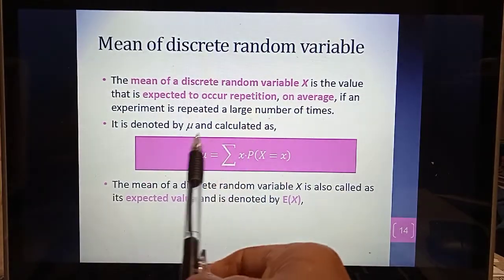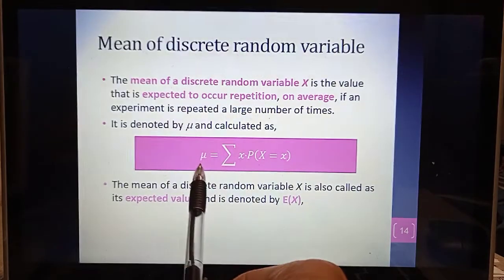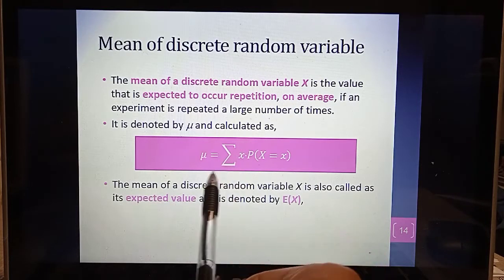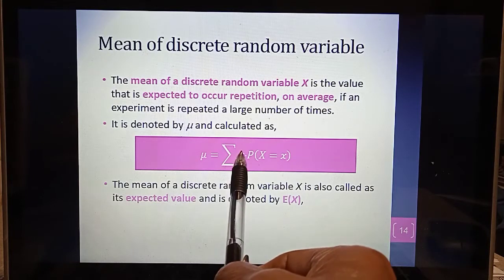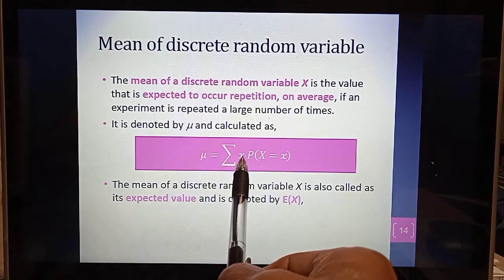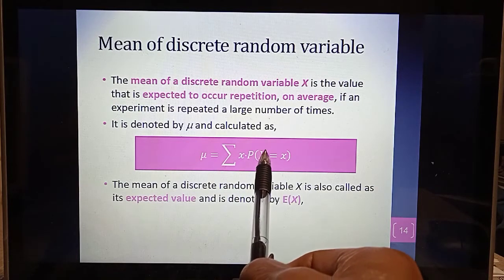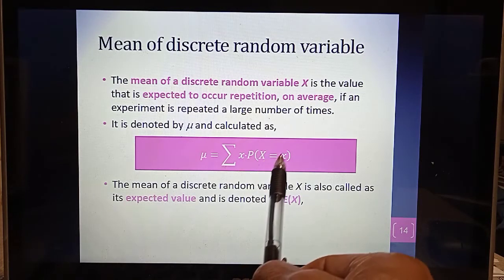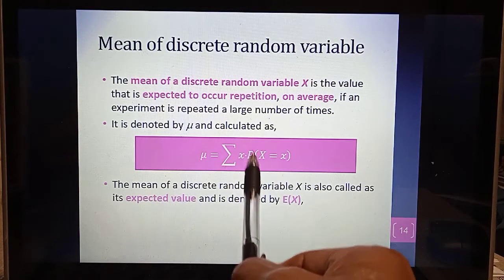And the formula for mu or the formula for mean of discrete random variable is given by this, which is a summation ataupun total value X, okay, value of a random variable times probability when the random variable takes value of X. Okay, so nilai X darab dengan probability of itself.